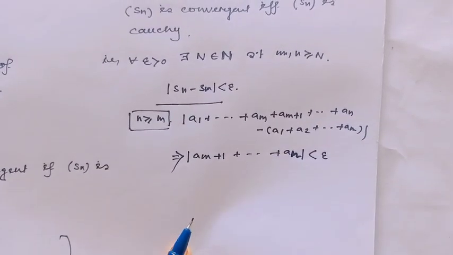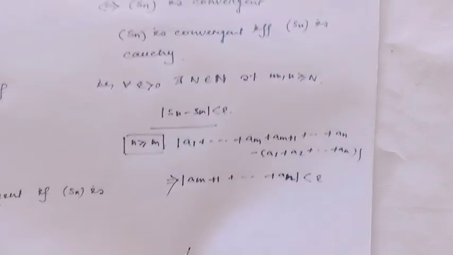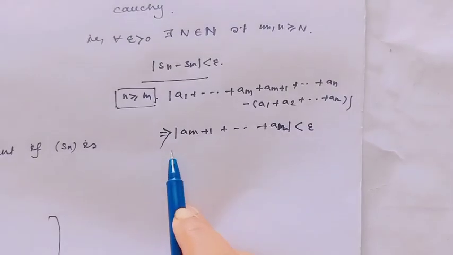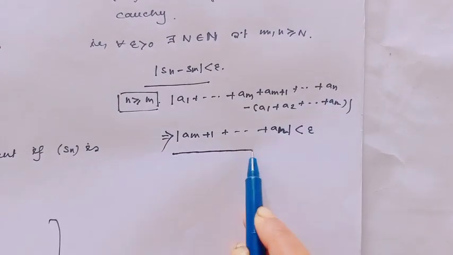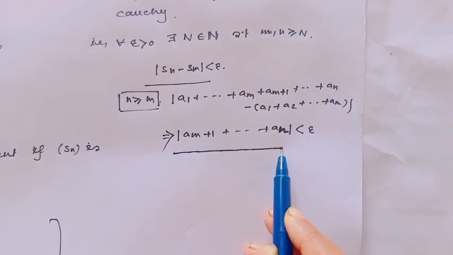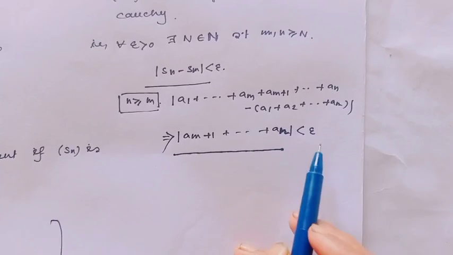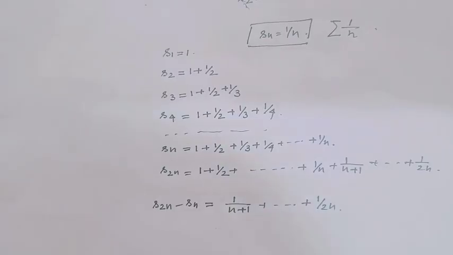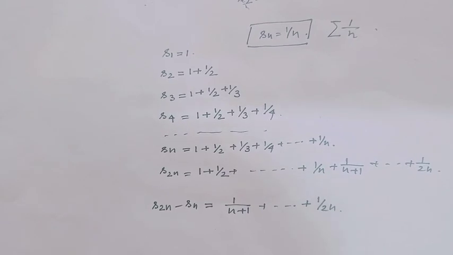Therefore, when a series is convergent, the absolute value of am plus 1 plus up to an is strictly less than epsilon. Okay?